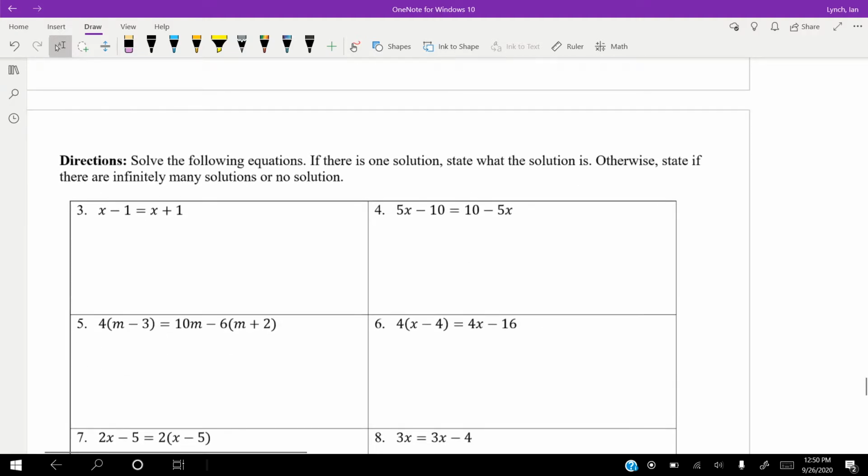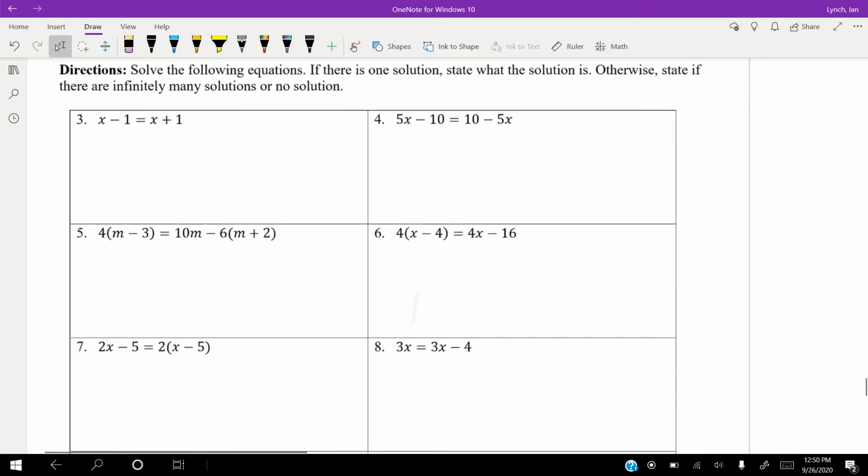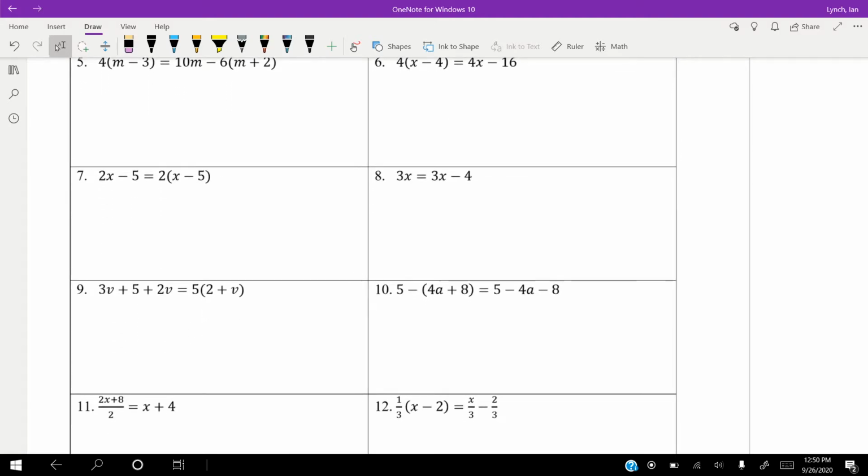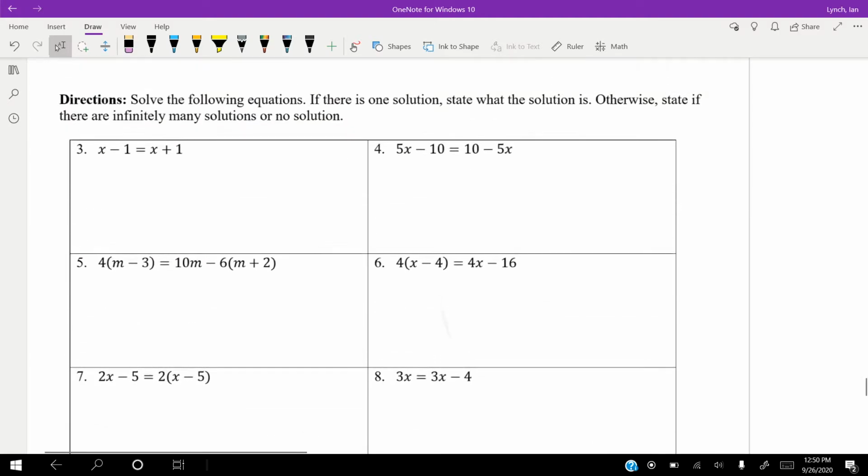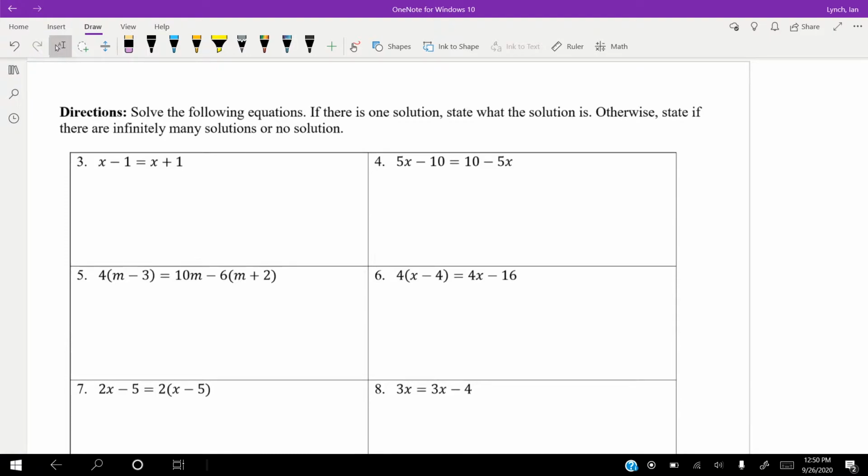So now I'm going to do problems 3, 5, 7, 9. I'm going to do the odd problems, and you guys are going to do the even problems as practice. Now we're going to solve the equation. If there's one solution, we need to say what x is equal to. Otherwise, we need to say whether there are infinitely many or no solution.